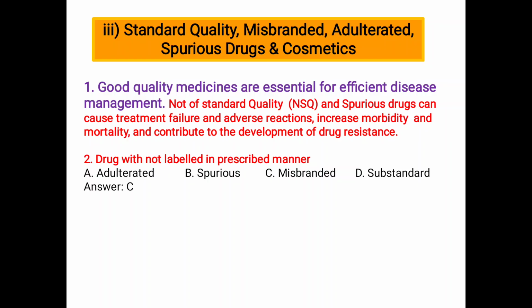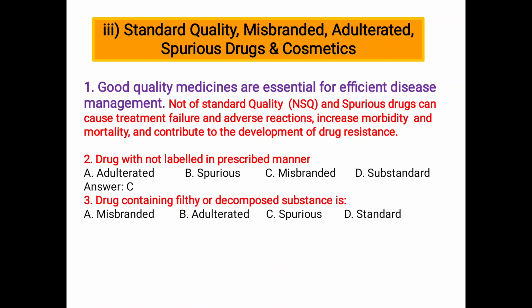Drug not labeled in the prescribed manner: option A adulterant, B spurious, C misbranded, and D substandard. Misbranded means a drug not labeled in the prescribed manner. Next, drug containing filthy or decomposed substance is A misbranded, B adulterant, C spurious, and D standard. B, adulterant: a drug containing filthy or decomposed substance is called an adulterated drug.